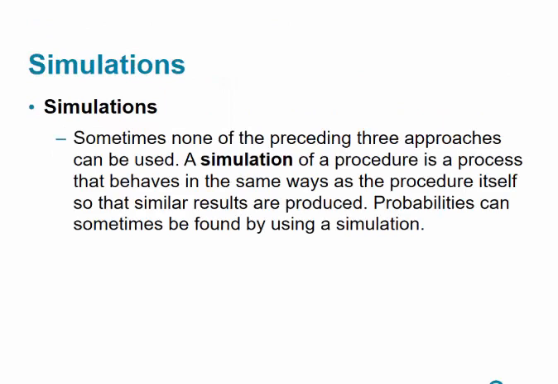Another way that we can find probabilities is by doing simulations. Sometimes none of the preceding three approaches can be used. A simulation of the procedure is a process that behaves in the same way as the procedure itself, so that similar results are produced. And probabilities can sometimes be found using a simulation. Let's say we wanted to flip a coin 1,000 times. We don't literally have to flip a coin 1,000 times. We can actually use software to simulate that process.